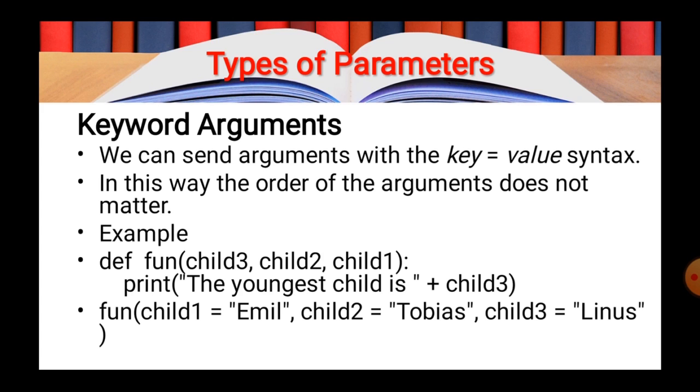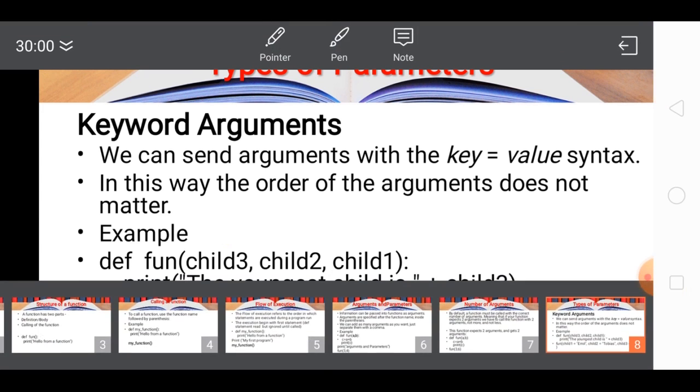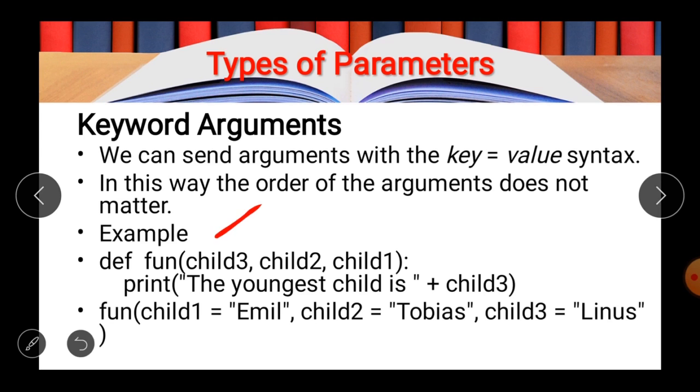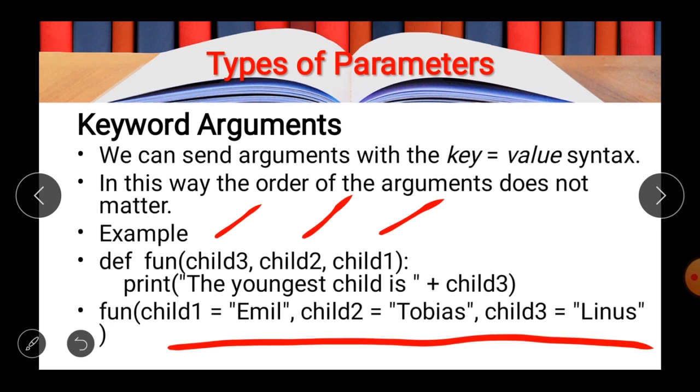In the example where you are calling the function, you can see it is written child1 equal to ML, child2 equal to name, and child3 equal to name. You can see that the sequence is changed. In the definition it is first child3, then child2 and then child1, while in passing the arguments the sequence is child1 first, then child2 and then child3.